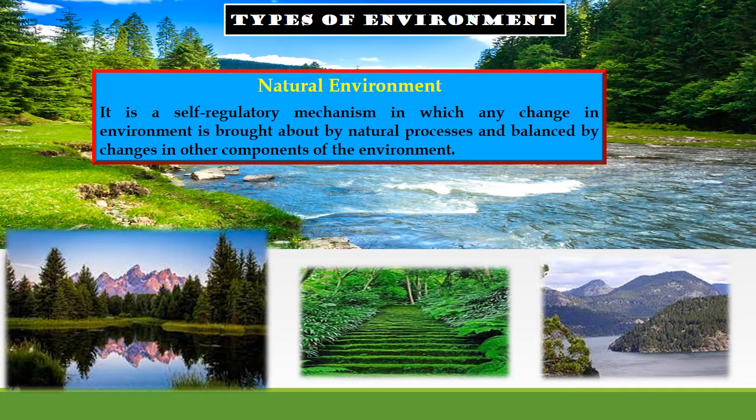And lastly, in this lecture, I am going to briefly discuss the different types of environment. Broadly, the environment is of three types. First one is the natural environment. We all know that the natural environment is under the influence of nature. It is a self-regulatory mechanism in which any change in the environment is brought about by natural processes and balanced by changes in other components of the environment. Here are some pictorial examples of the natural environment.